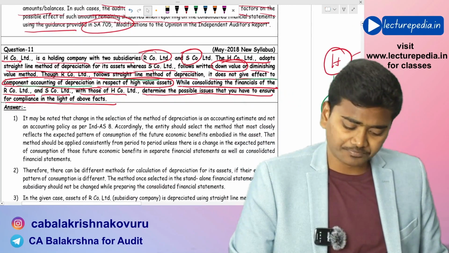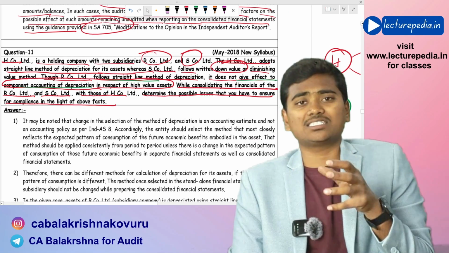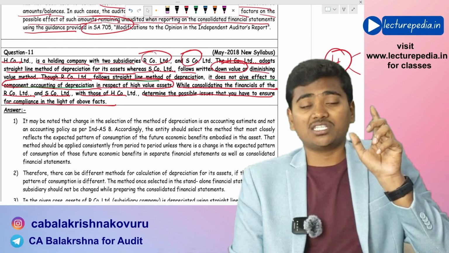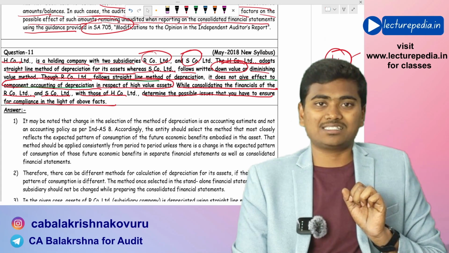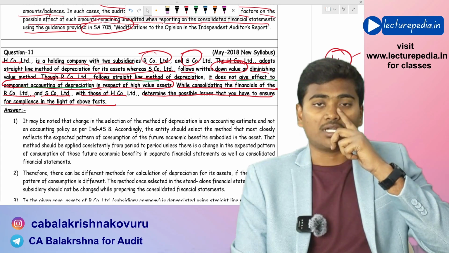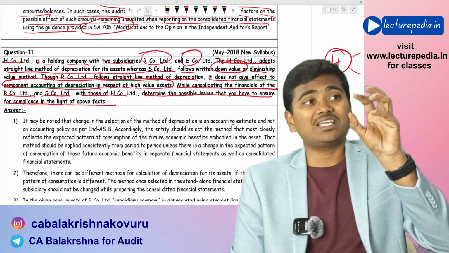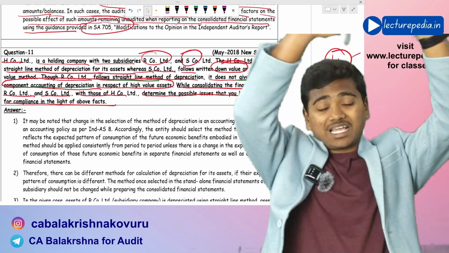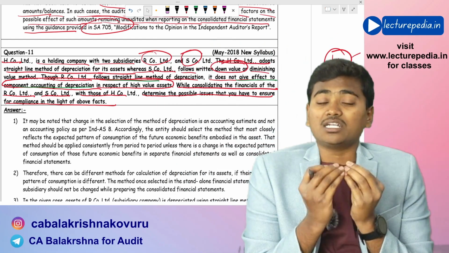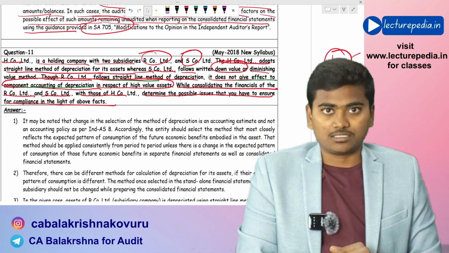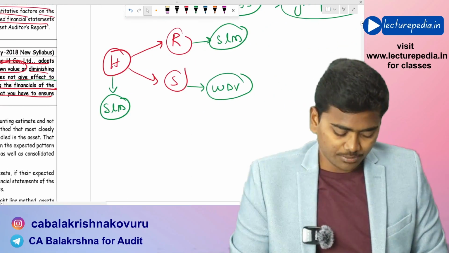Component accounting means in case of assets whose value is very high, the depreciation for those types of assets has to be provided based on value of each component. Okay, depreciation to be applied for each component of that asset instead of providing depreciation for the entire asset. The depreciation should be provided for each component of that asset. That is component accounting depreciation.